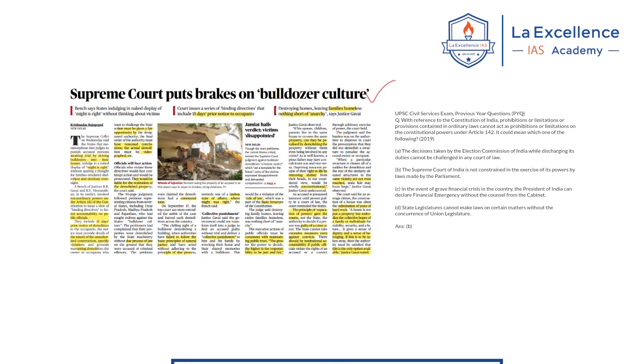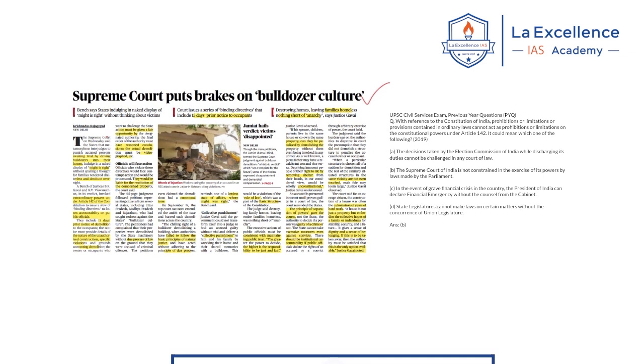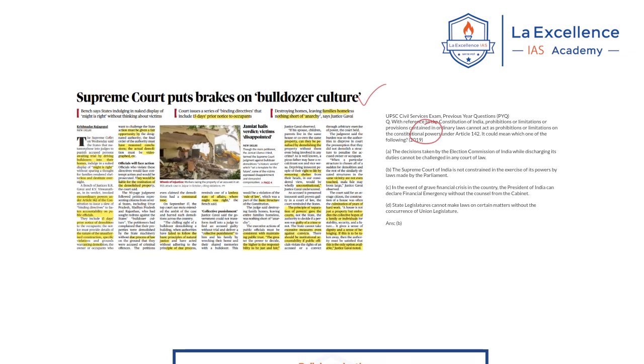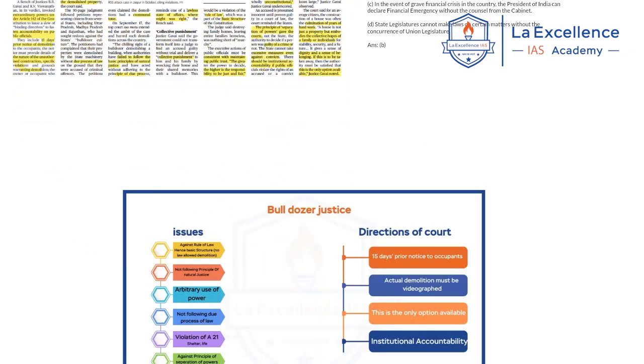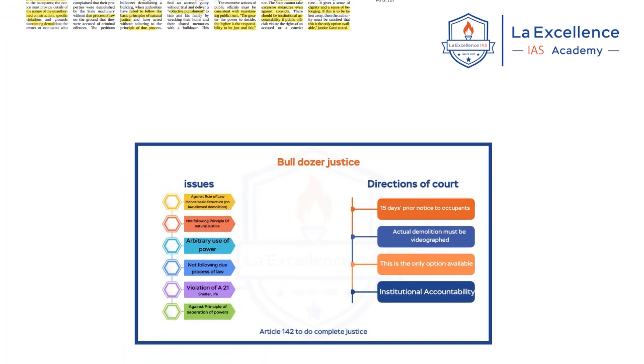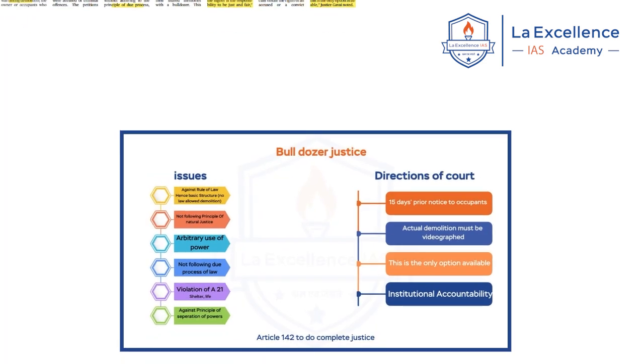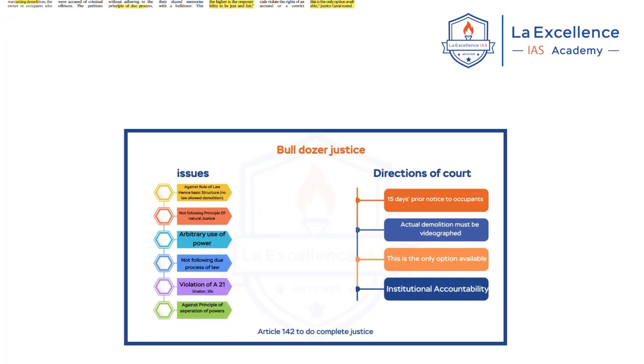Now how is it related to the prelims? Because in this news, the Supreme Court used Article 142 to do complete justice. UPSC has a habit of asking about articles of the polity. If you see the previous year question we just discussed, it was about Article 142. So in this way, this is relevant. The other important thing is that this article is relevant to the mains also. How is it relevant? This article as a news item can be used as an example in multiple places, for example, if it is asked about rule of law, principles of natural justice, due process of law, something like that.